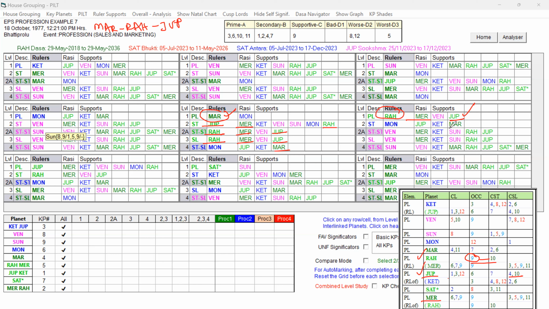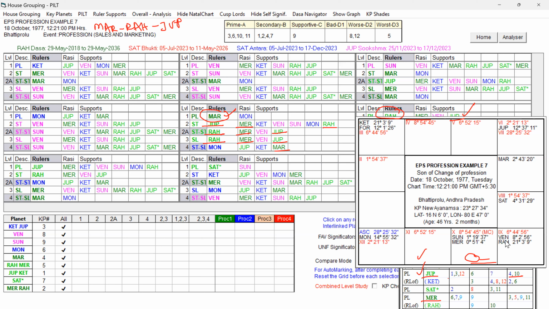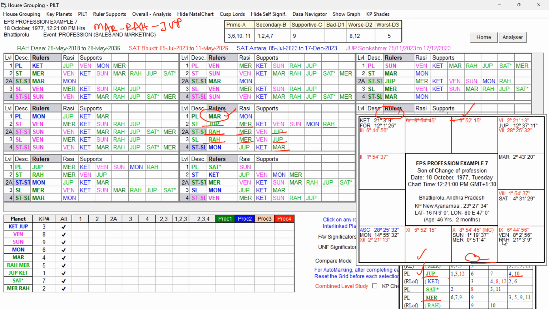Now, which are the planets under the influence of Rahu and Jupiter? Already we discussed, I told you in the previous video itself. Look at the planet in the birth chart. Rahu is conjoined with Venus, and Venus is aspecting Ketu, getting the support of Jupiter, and Venus has a sign exchange with Mercury. So Venus is a planet which is strongly connecting to Rahu, Jupiter, and also Mercury. So Venus is an important planet.